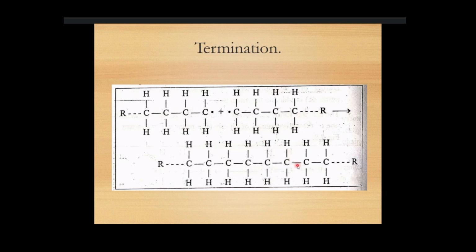So finally, the linear chain of polymers of this ethylene, polyethylene, will be produced. So this is the final product, polyethylene. So the ethylene will be converted into polyethylene by means of three stages: initiation, propagation, and termination.